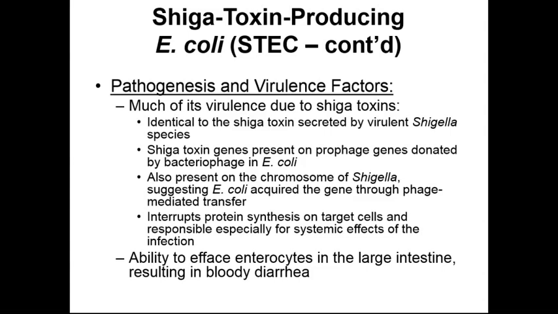This protein is capable of interrupting protein synthesis in our target cells that come in contact with the Shiga toxin. And as protein synthesis is interrupted in the target cells, we have some particularly nasty systemic effects that will manifest themselves as the affected cells lose the ability to synthesize proteins. We also find that this bacterium can efface enterocytes in the large intestine. This is going to result in the bloody diarrhea that's associated with the Shiga-Toxin E. coli strains.